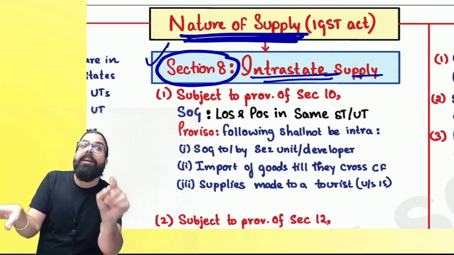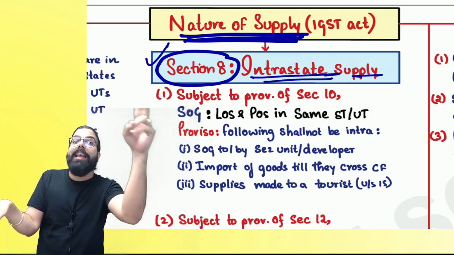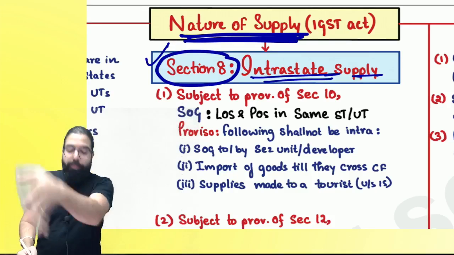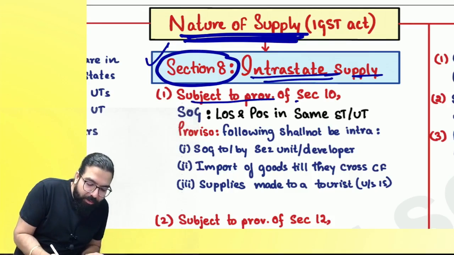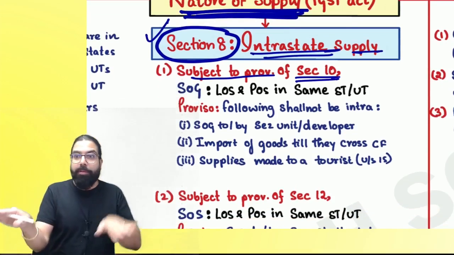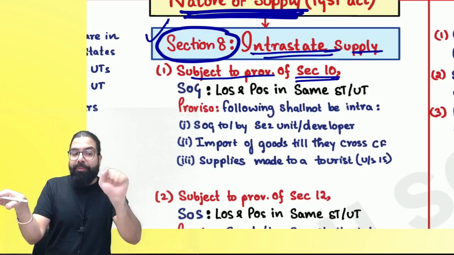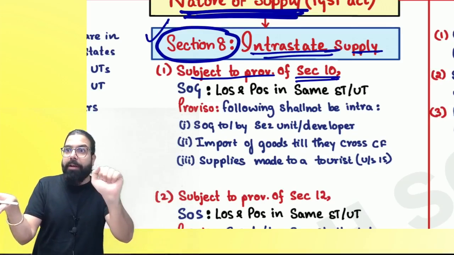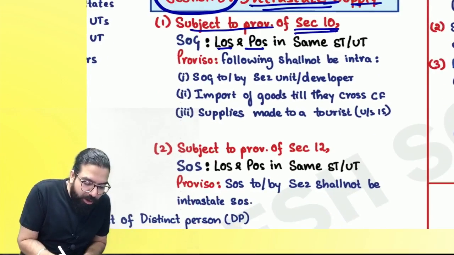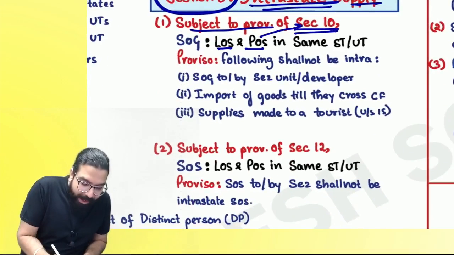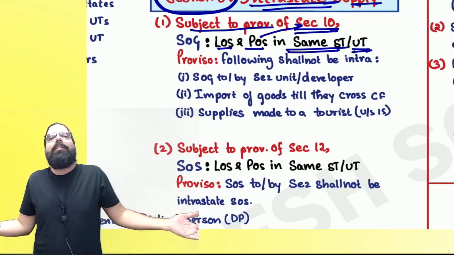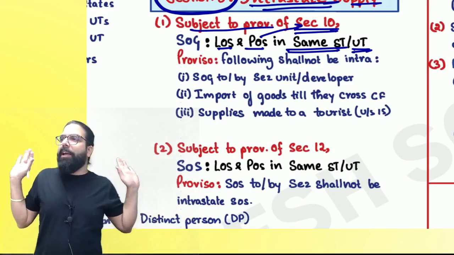Place of supply is determined by section number 10, 11, 12 and 13 of the IGST Act. They are telling you, first of all, apply the provision of section number 10 of the IGST Act and determine the place of supply. So location of supplier and place of supply you will have. How will you find out place of supply? Section number 10. Once you have both, when location of supplier and place of supply are in the same state or same UT, it will always be what, everyone? Intrastate. Can I go ahead, everyone?